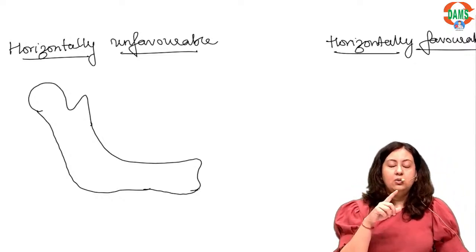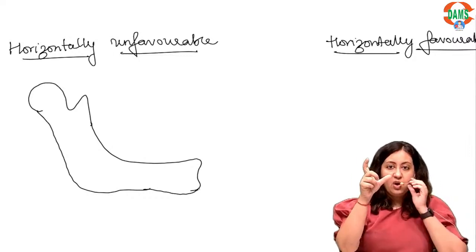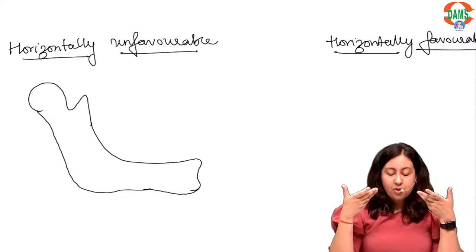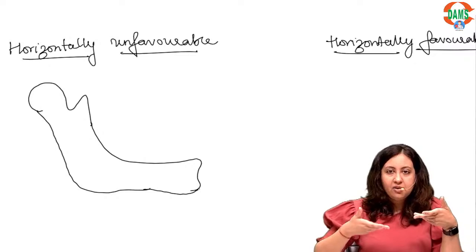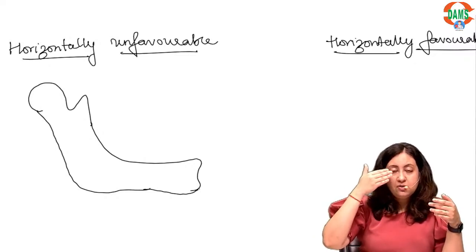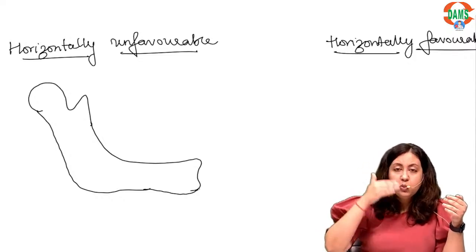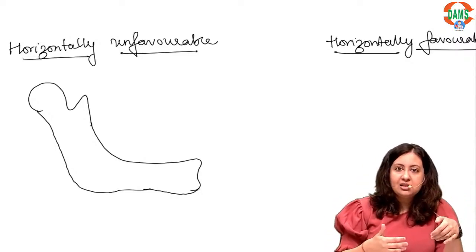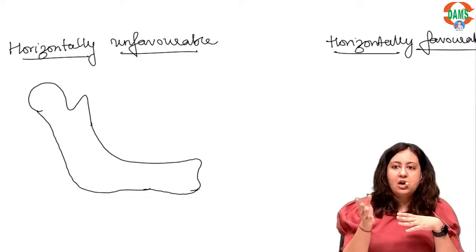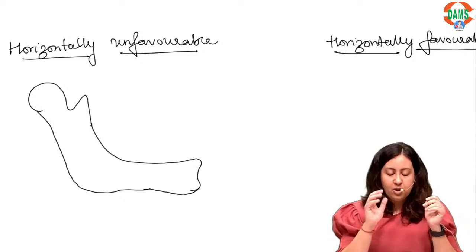Now if you have an occlusal radiograph, and you are viewing the mandible from an occlusal aspect, your axis of vision is at a vertical angle, or you're viewing the mandible in a vertical axis. So that is why it becomes vertically favorable or unfavorable. These are the first two things that we need to understand.